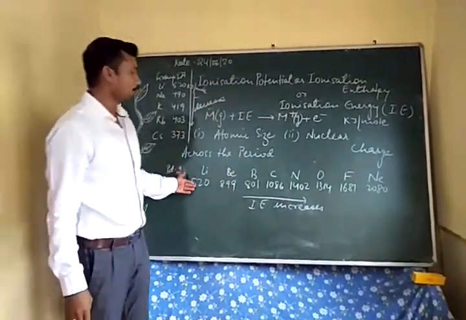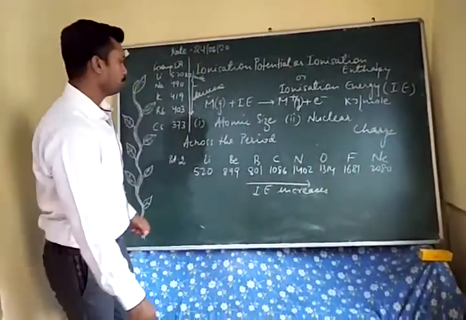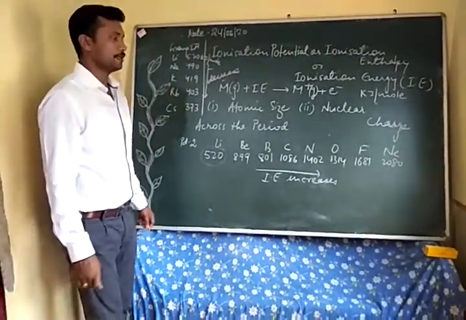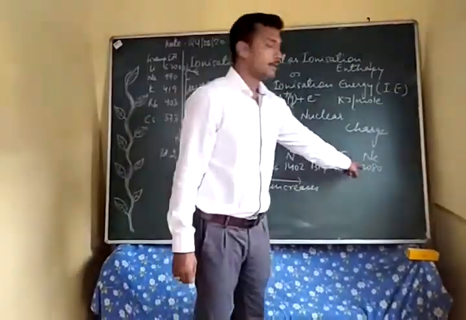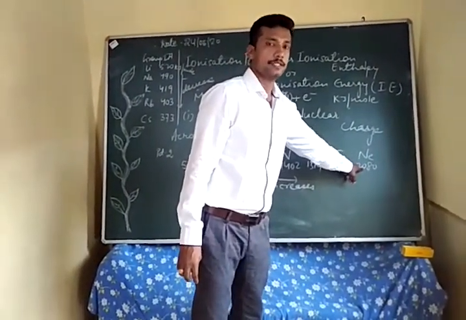You can see the value of ionization potential taken while moving across the period. We find lithium having the least ionization potential and neon having the maximum ionization potential.